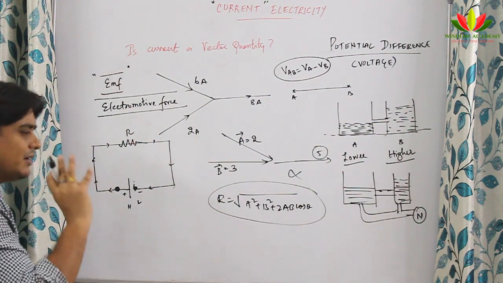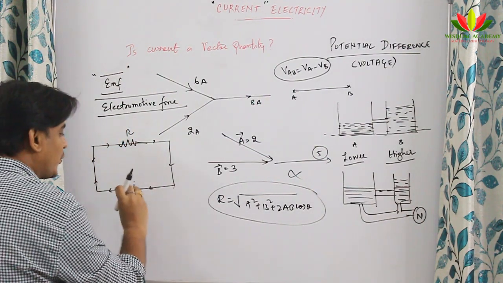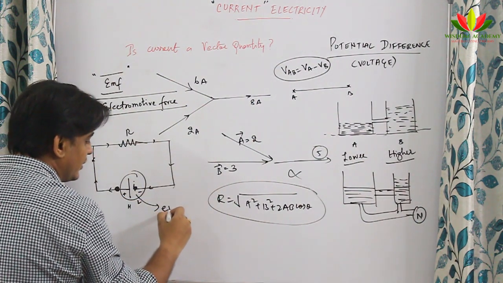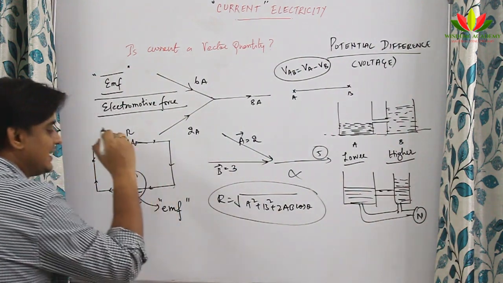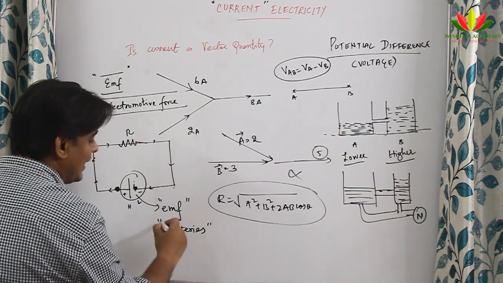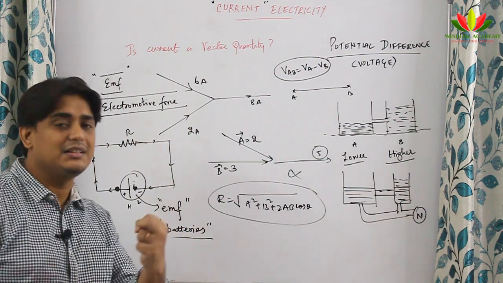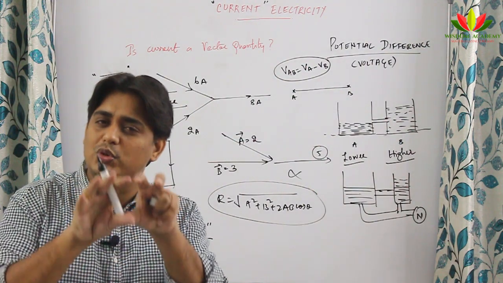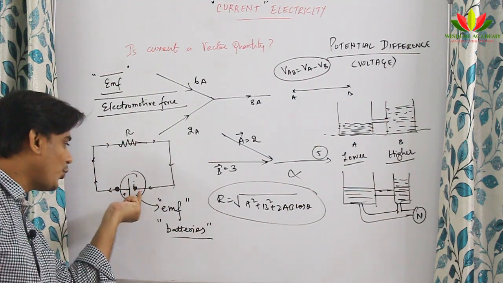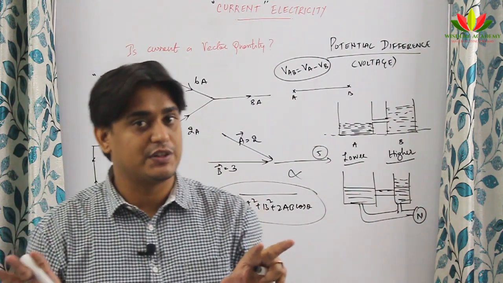In the same way, we want a device or a condition such that the charge is able to move from the area of lower potential to higher potential also. There comes the concept of electromotive force, and this work is done by batteries or cells. So what will a battery do? A battery will have some chemical energy stored in it, a nickel cadmium battery or any battery, lithium ion battery. Those chemicals have chemical energy, and they will do some work to move this charge from lower potential to higher potential. Again it starts flowing.